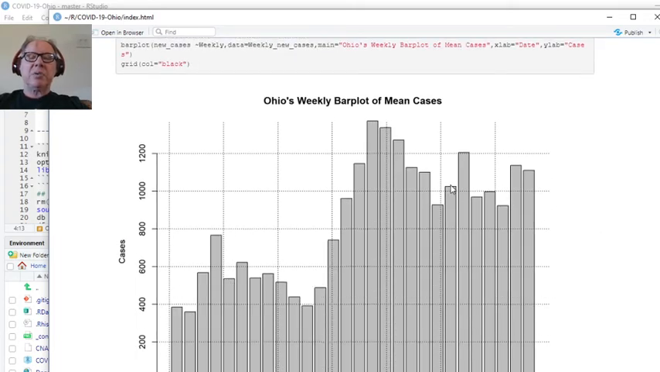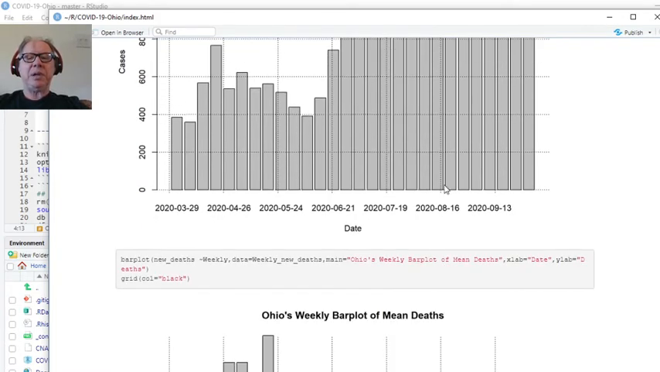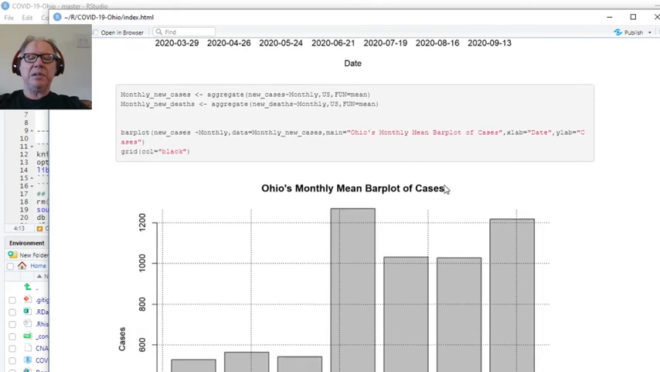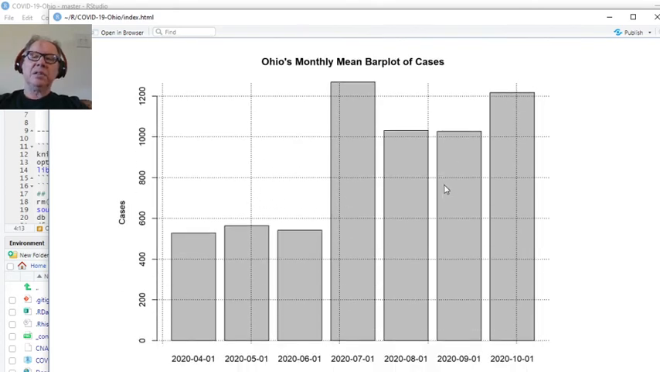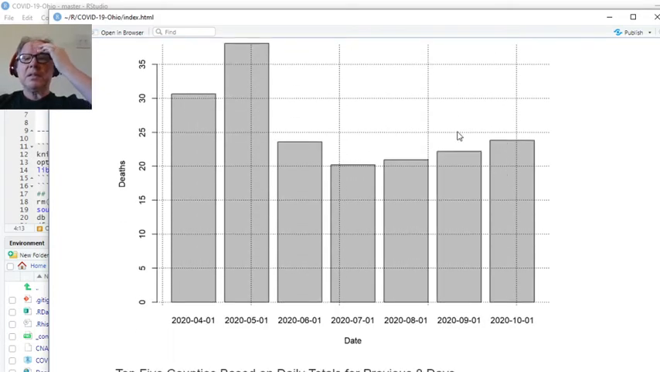This is the average number of cases per day. Not quite sure what that actually means, because it should only be one observation per day. Again, not sure what that means. This could be a little different. This could be the average number of cases per month, maybe. Okay, deaths.